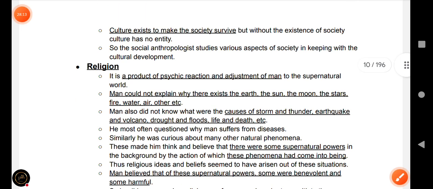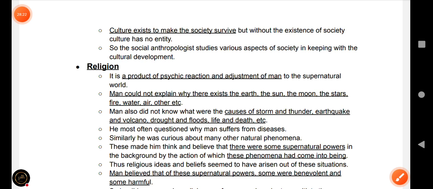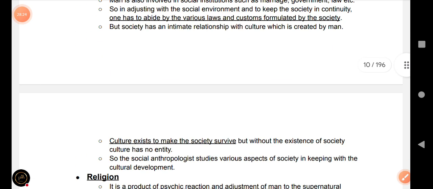Culture exists to make the society survive, but without the existence of society, culture has no entity. So this is all about social anthropology.